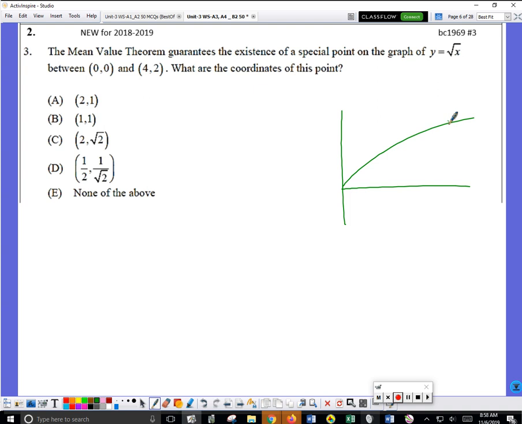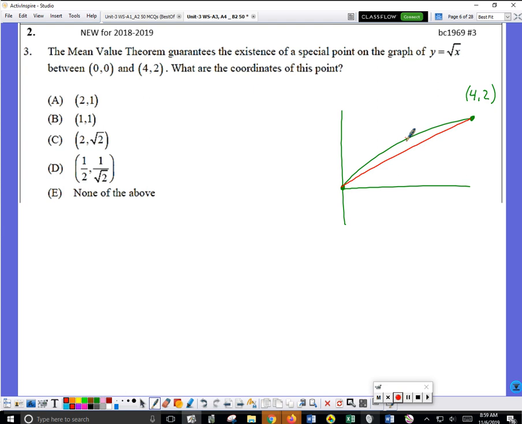Now, if I go from this point, (0, 0), to this point over here, which we'll refer to as (4, 2), between the two points there's only one slope. That's the secant slope. So there's an infinite number of tangent slopes, but only one secant slope. You all with me?